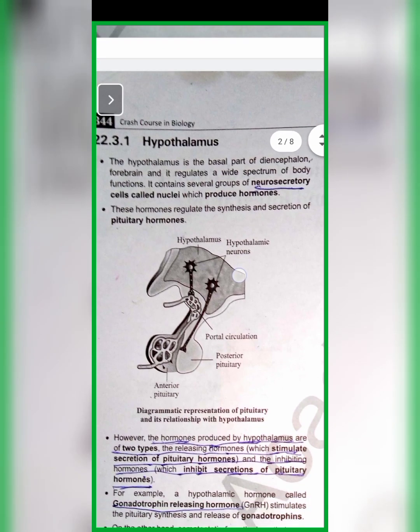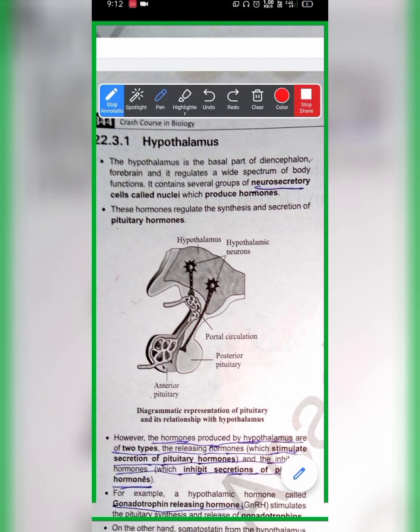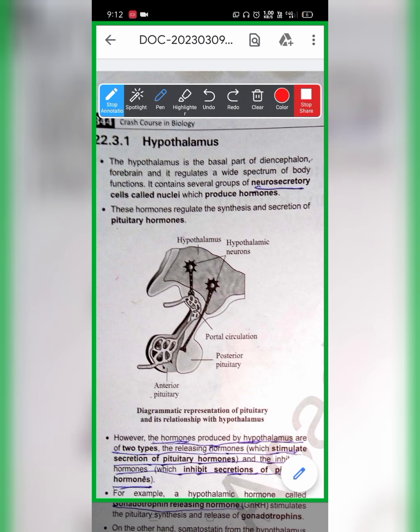Coming to the hypothalamus. The hypothalamus is the basal part of the diencephalon, that is the forebrain part, and it regulates a wide spectrum of the body. It contains several groups of neurosecretory cells called nuclei, which produce hormones. So can you guys tell me which is the part that secretes the hormone in the hypothalamus? It is the neurosecretory cells called nuclei. These hormones regulate the synthesis and the secretion of the pituitary gland.